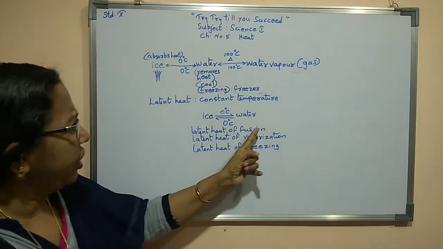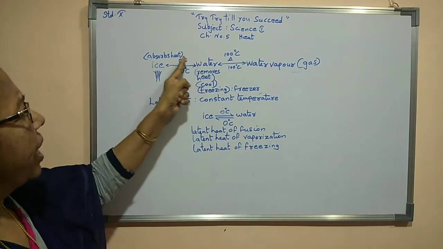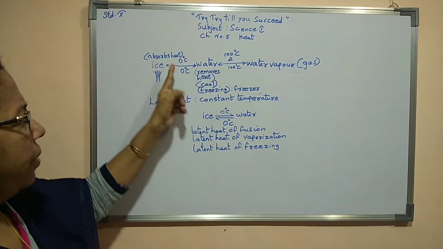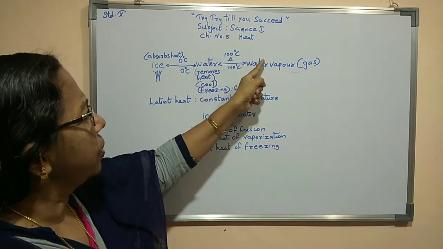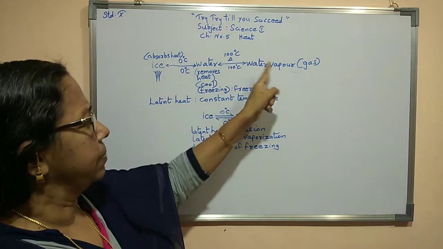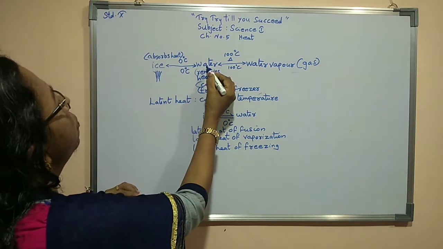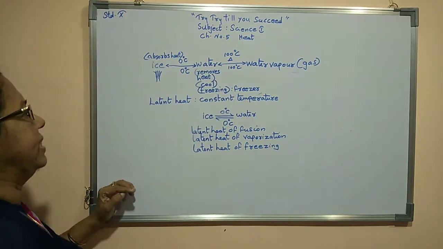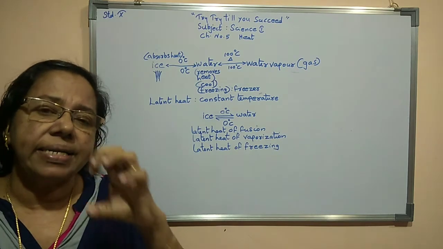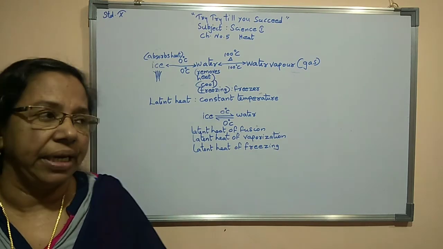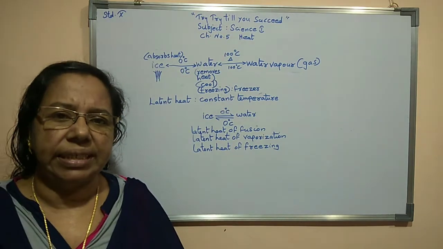So here latent heat of fusion means conversion of ice into water at fixed temperature. Now latent heat of vaporization means conversion of water into vapor at fixed temperature. Now latent heat of freezing means conversion of water into ice. This process is taking place inside the freezer. Why? At 0 degree Celsius only it is happening. So we can say that that is known as latent heat of freezing.